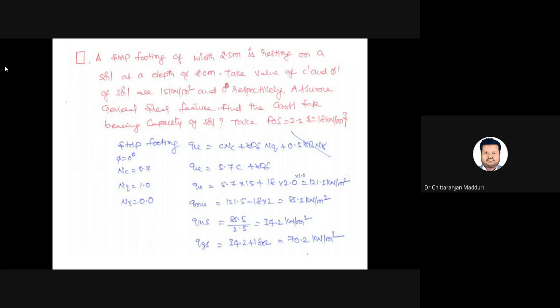So find the gross safe bearing capacity of the soil by taking factor of safety as 2.5 and gamma equal to 18 kN per meter cube. So it is a strip footing. So for strip footing, the general equation is cNc plus gamma Df into Nq plus 0.5 into gamma B into N gamma. So by substituting all the data in the equation for clay soils, the gross safe bearing capacity equals 70.2 kN per meter square.